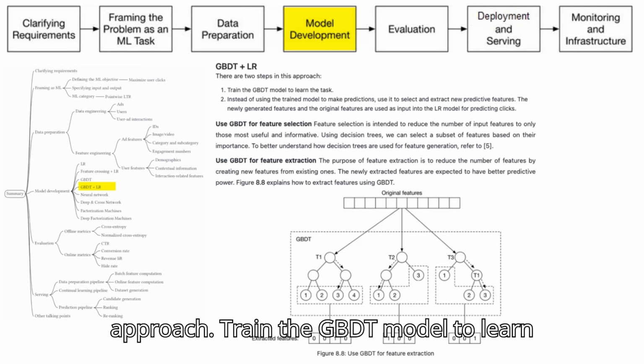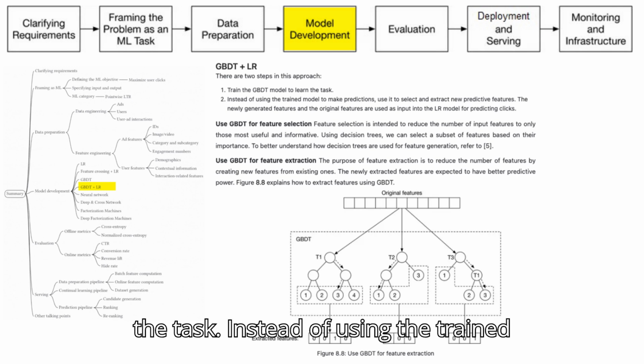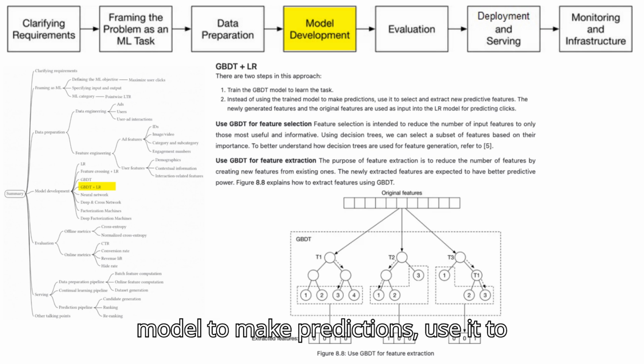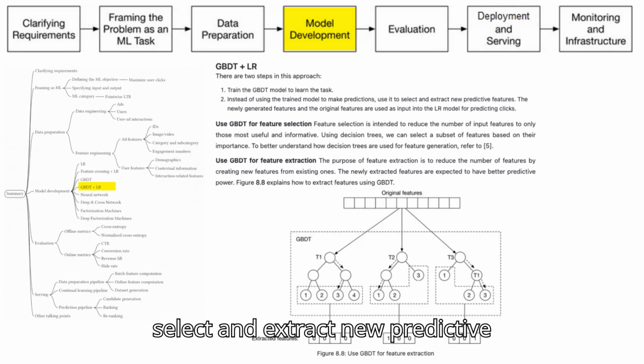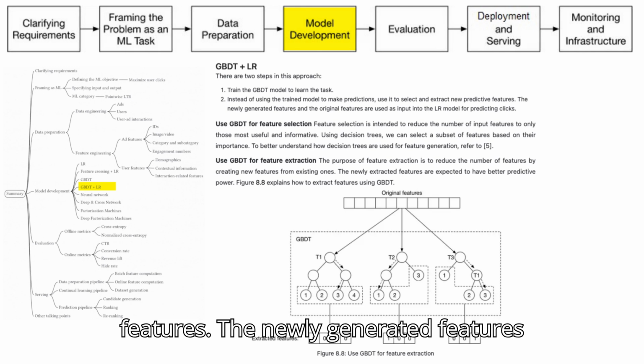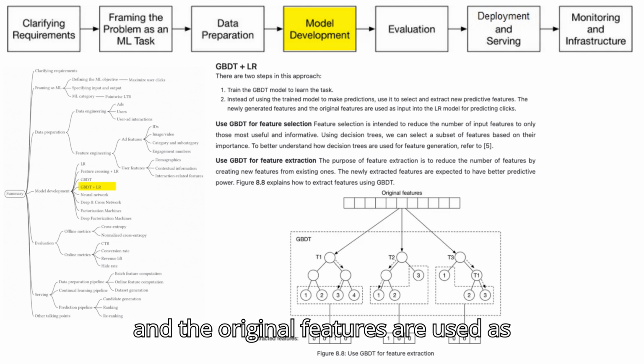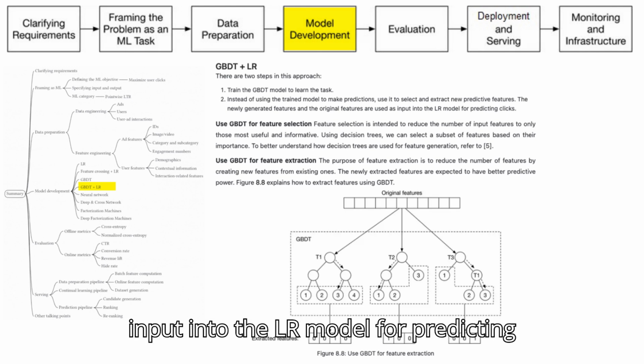Train the GBDT model to learn the task. Instead of using the trained model to make predictions, use it to select and extract new predictive features. The newly generated features and the original features are used as input into the LR model for predicting clicks.